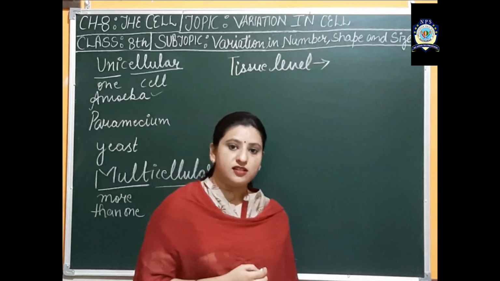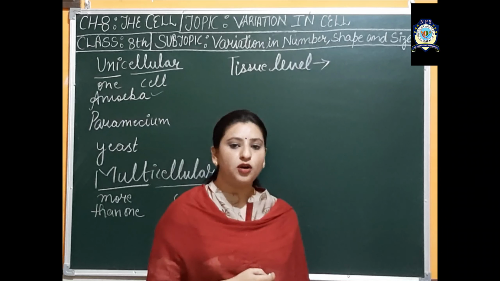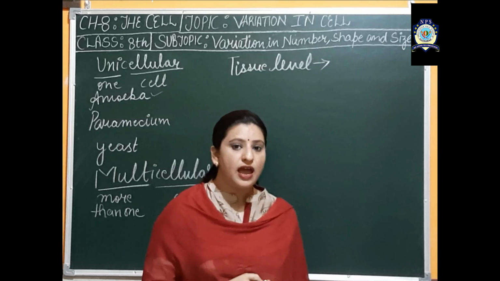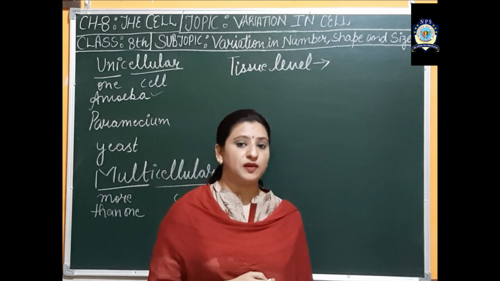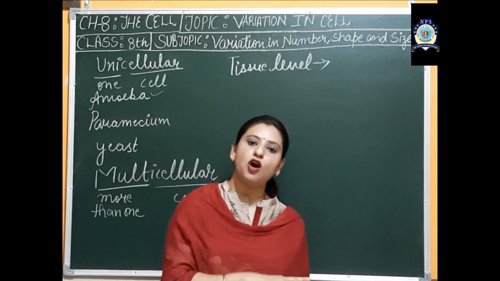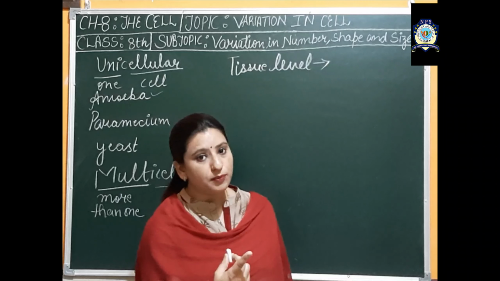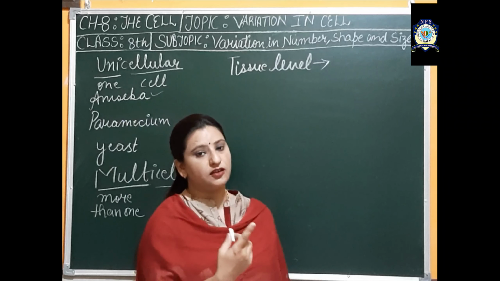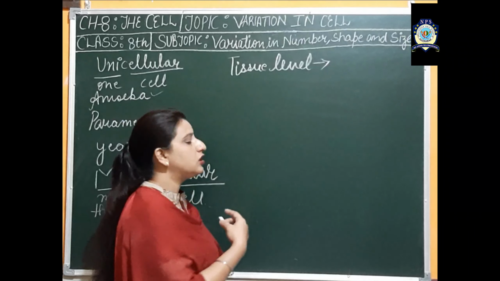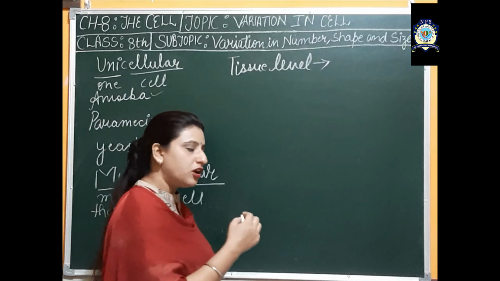When a number of cells of one type group together, they form a specific type of tissue, and that tissue will perform a specific type of function. So one particular type of cell forms one particular type of tissue, and when one particular type of tissues group together, they form one particular type of organ. If I talk about the tissue level, then for example,